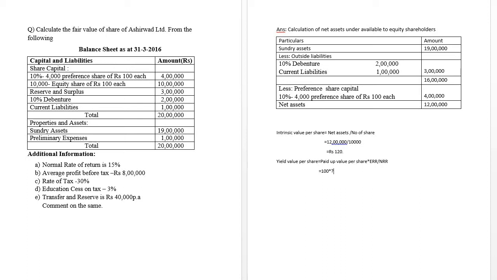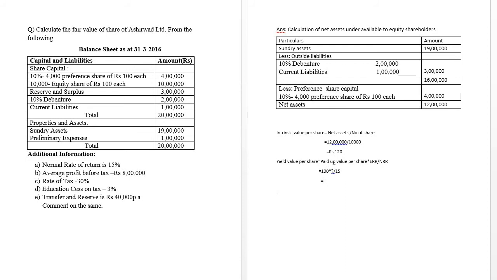Therefore, I will put it as a question mark. Divided by normal rate of return, that is NRR, which is 15%. When you put it as 15%, the result is awaited for the yield value per share. So we shall find it later.